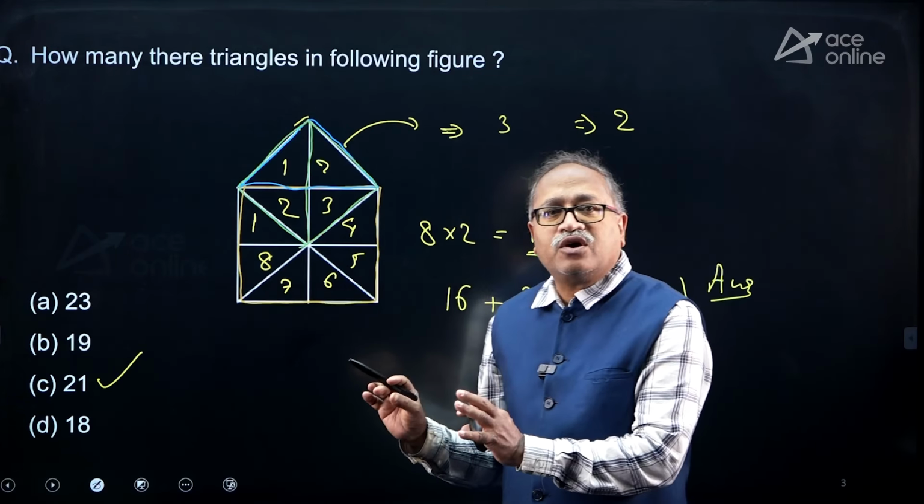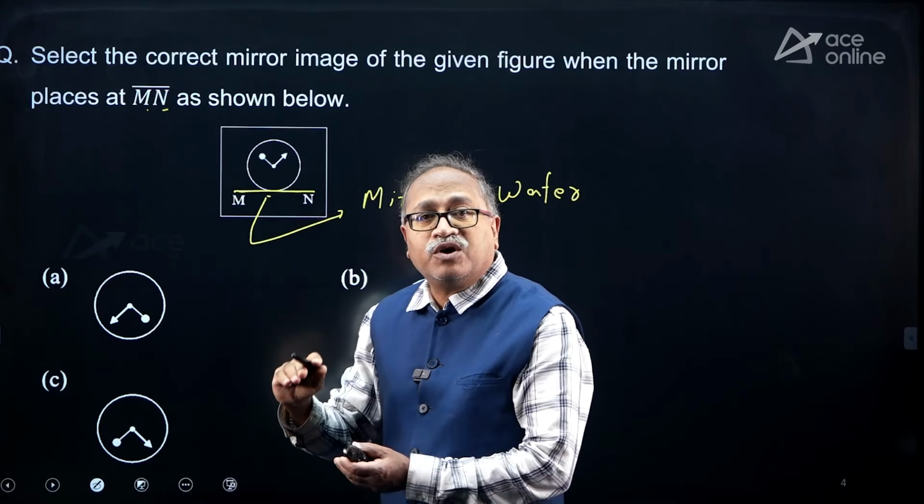Moving on to the next one: select the mirror image of the given figure when the mirror is on MN. Look at this one, this is MN. If the mirror is at MN, the image will be a water image, because you are placing the mirror on the bottom.